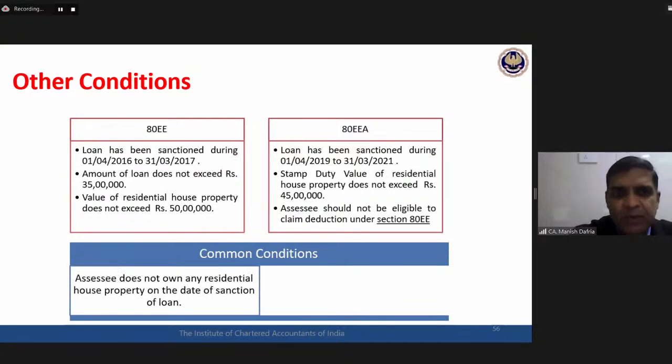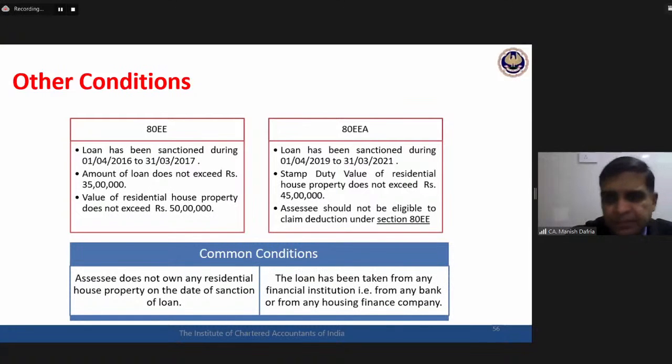Common conditions for both these sections. The assessee should have only one property, and this should be the property for which this loan has been taken. This should be the first property of the assessee. The assessee should not own any residential house property already. And then again, the loan you cannot take from anybody.